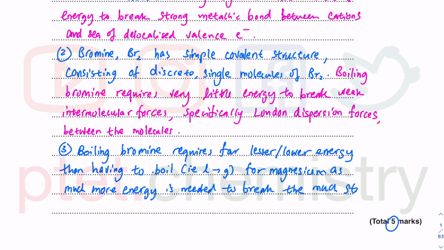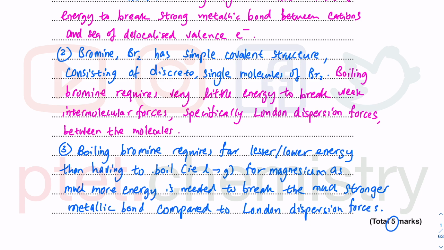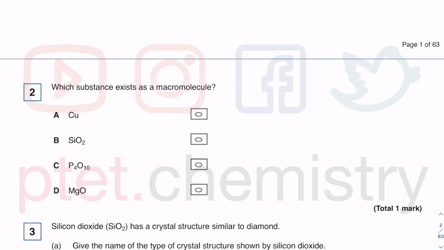So this is about comparisons, about the relative strength of the metallic bonds. The metallic bond is much stronger compared to the intermolecular forces, which is breaking the London dispersion forces, the weak intermolecular forces. So state the structure, state what you need to break, and then compare the strength of what you are trying to break. And that's it for that 5 marks question.